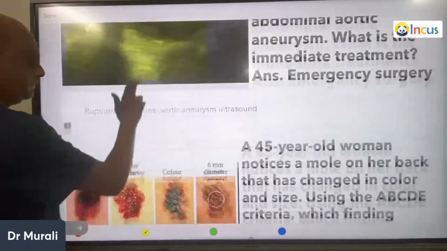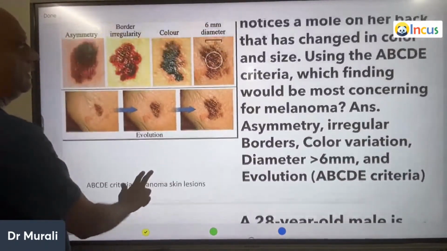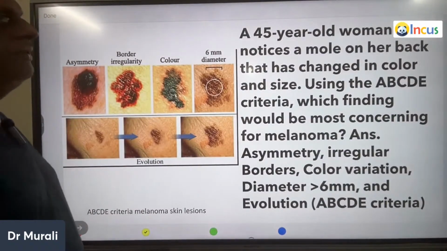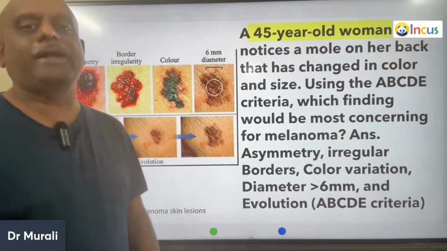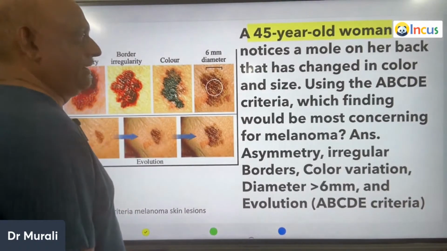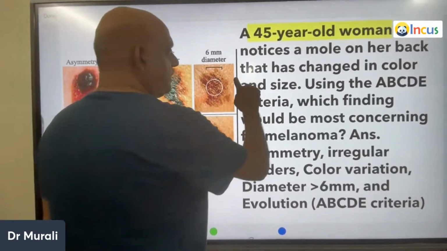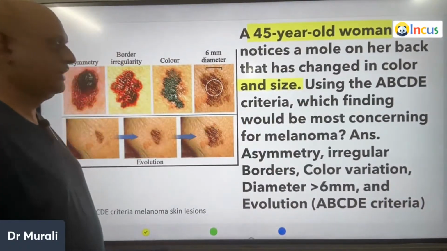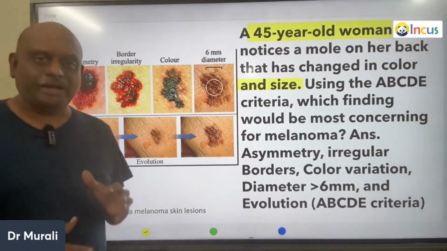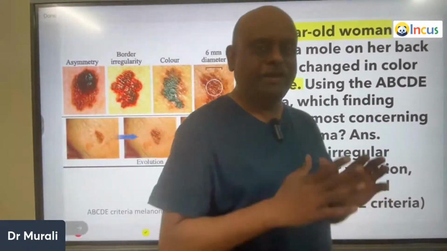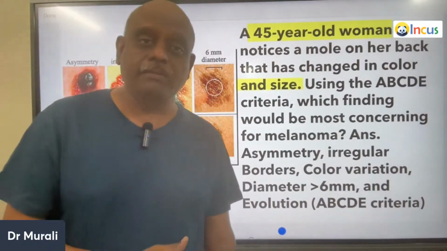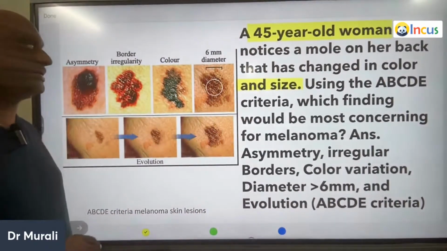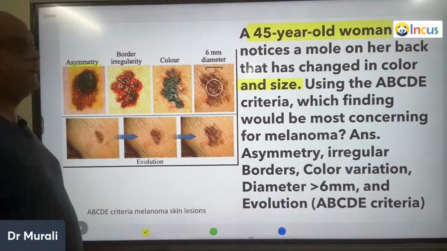So now, doctor, a 45-year-old woman notices a mole on her back. It has changed in color and size. So always you should know the A, B, C, D, E criteria before you consider whether a benign mole has turned malignant.